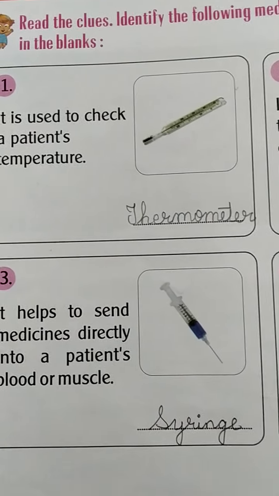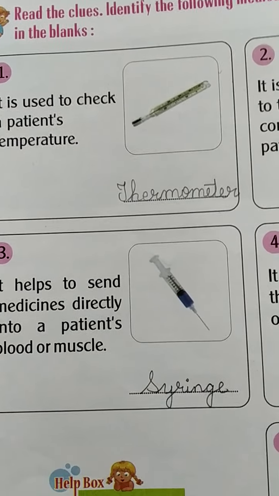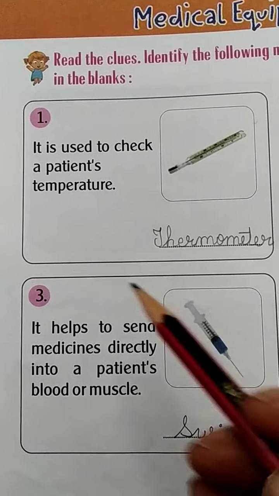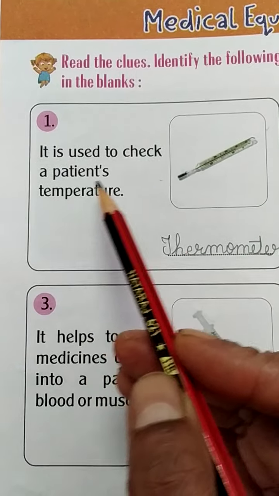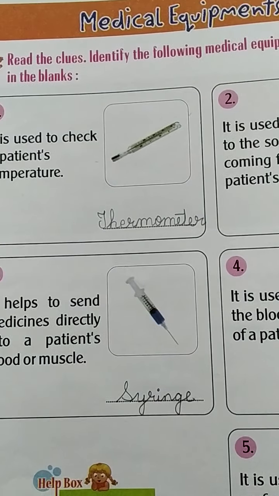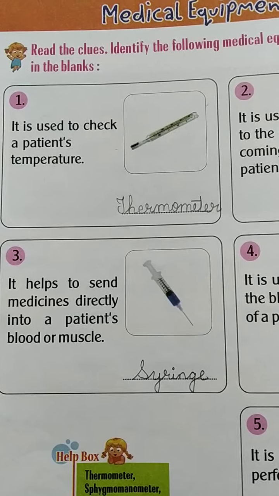If we are suffering from fever, then we use a thermometer to check the temperature. So it is used to check a patient's temperature. Okay, very good. Now, everyone in your house has a thermometer.